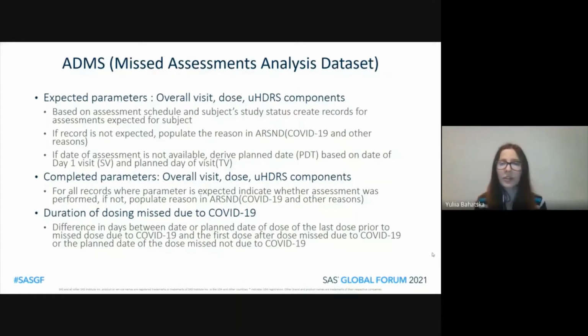For all records where the parameter was expected, we also indicated whether or not the assessment was performed, and if not, we populated the reason in the reason not done variable. Then we calculated the duration of dosing missed due to COVID-19, which was the difference in days between the date of the last dose prior to the dose missed due to COVID-19 and the date when the dosing was resumed.